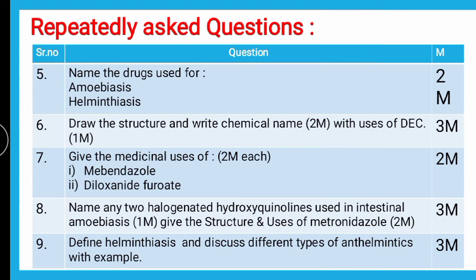So the definition is asked and different types of anthelmintics are asked. If antiamoebics are asked, we can write down nitroimidazole and halogenated hydroxyquinolines. And if anthelmintics description is asked in the exam, we can write down anthelmintic drugs such as DEC and mebendazole.